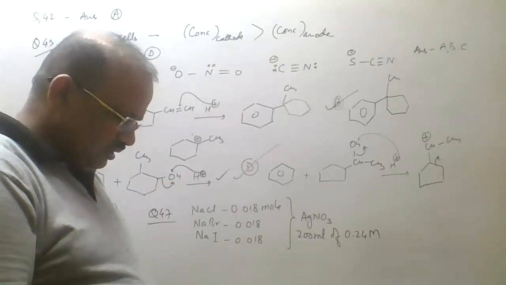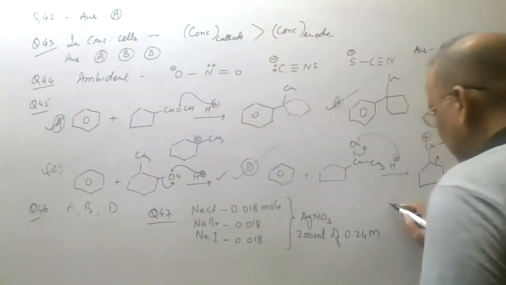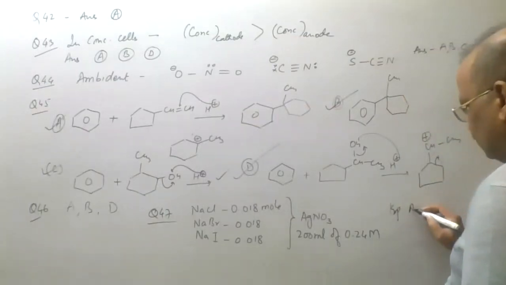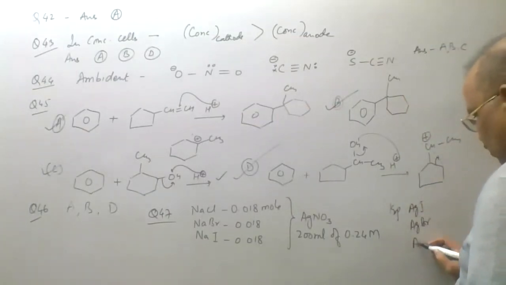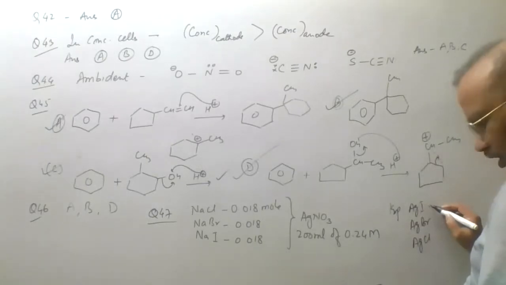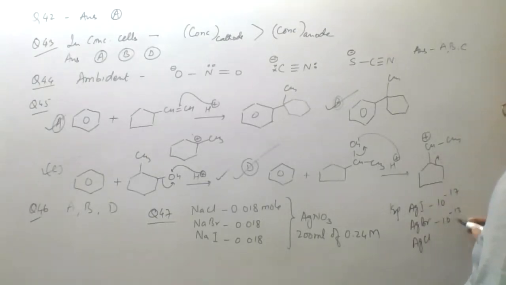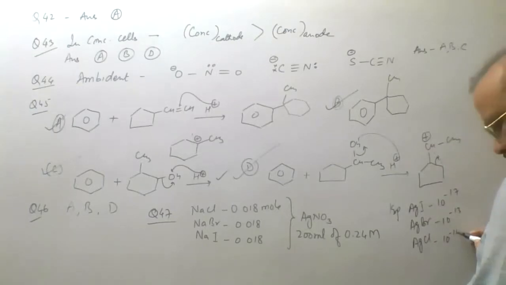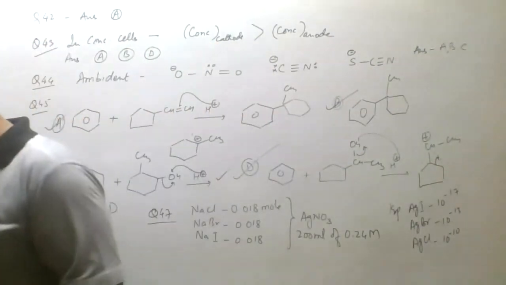Now which of the following, we are given the KSP values. KSP is given to us. Obviously, we know that KSP of AgI, AgBr and AgCl, AgI will be least because it is most covalent. 10 to the power minus 17, 10 to the power minus 13 and 10 to the power minus 10. That should be KSP respectively. Okay, so we'll write that.